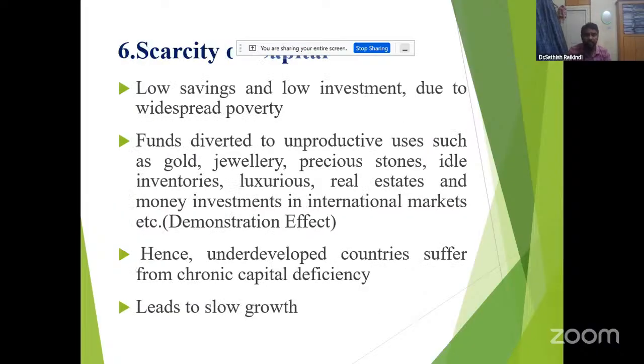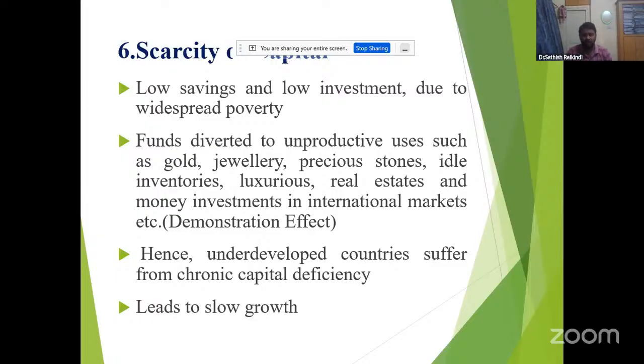And also scarcity of capital is one of the most severe characteristic features. There are low savings and low investment due to widespread poverty. There is no saving, there is no investment, and poverty keeps expanding, because there is no employment opportunity. That's why funds are diverted to unproductive uses such as gold, jewelry, precious stones, idle inventories, luxuries, real estate, and money invested in international markets, etc. It is called the demonstration effect.